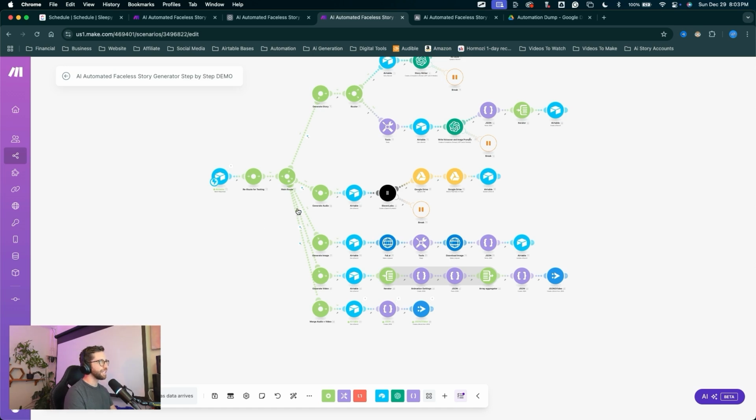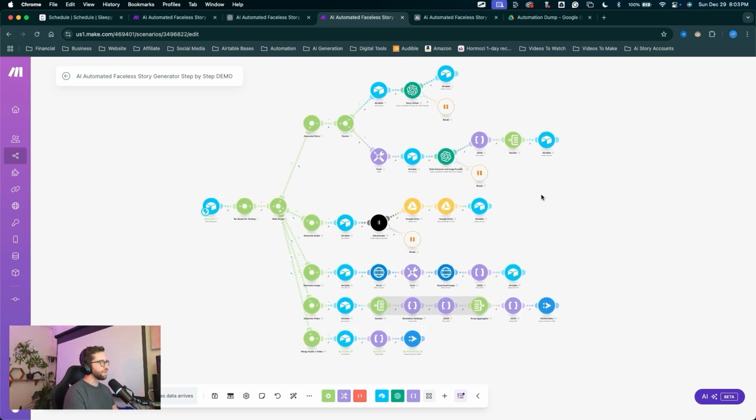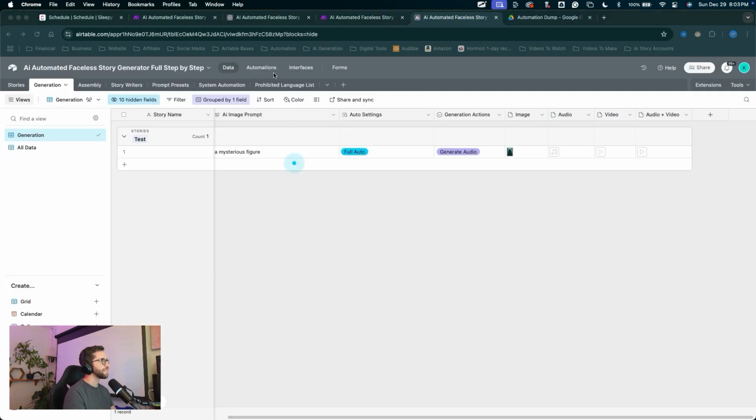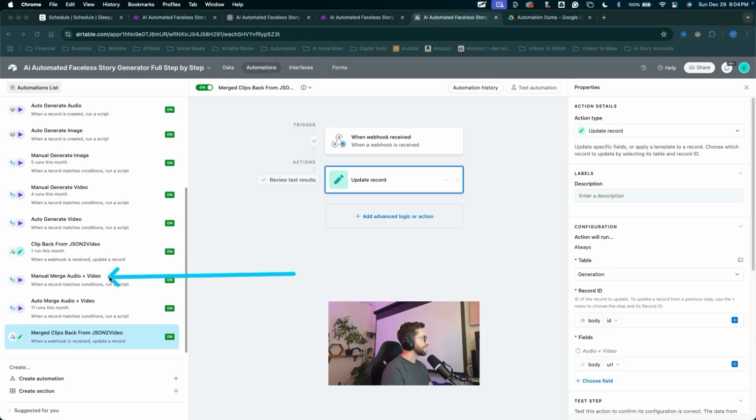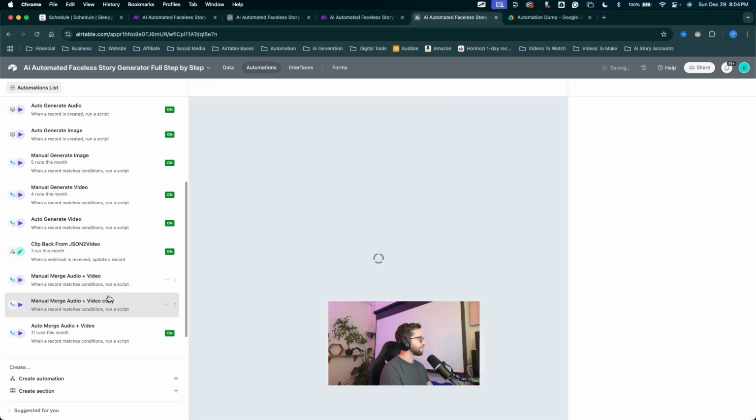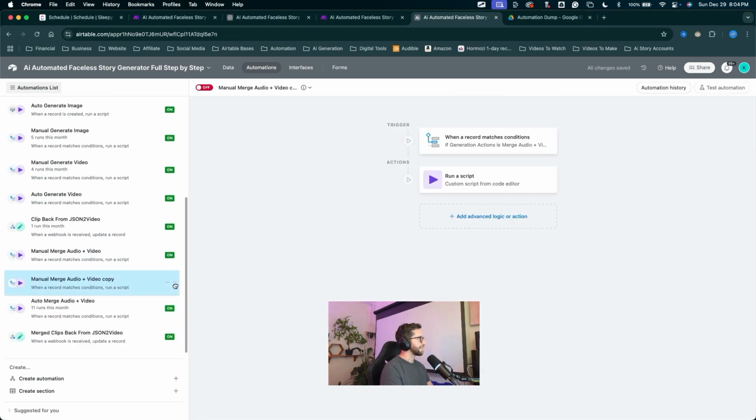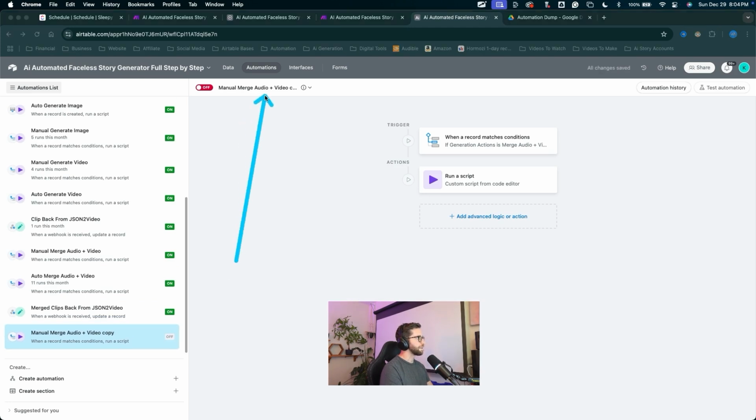I am ready to finish this one. What we're going to do is create the next chain. I'll come into Airtable, come into the automations, and let's go ahead and duplicate the manual merge audio plus video automation. I'll right click on that one, duplicate it, and slide it down to the bottom. Come up here to rename it. We're gonna name this one Combine All Clips. Go ahead, flip it on.